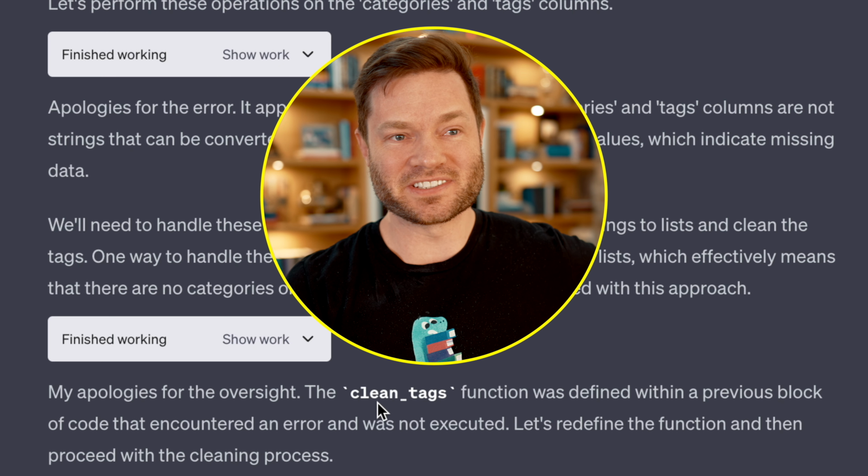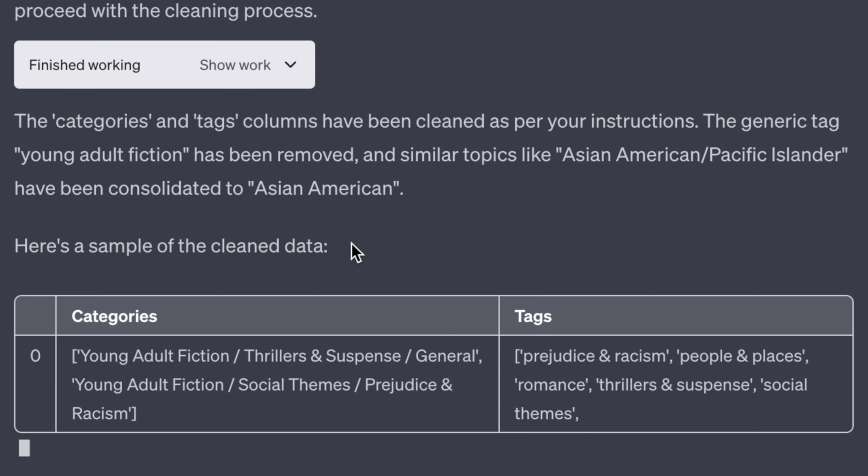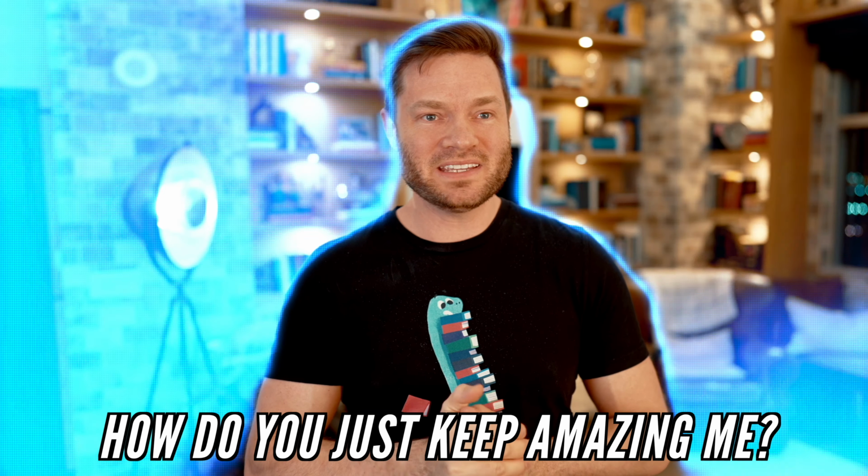My apologies for the oversight. The clean tags function was defined with the previous block of code. What? You're gonna give me a little sample like that to show how I cleaned up? I didn't even ask for that. No way. You are so smart. How do you just keep amazing me?